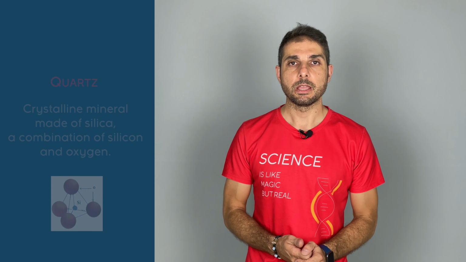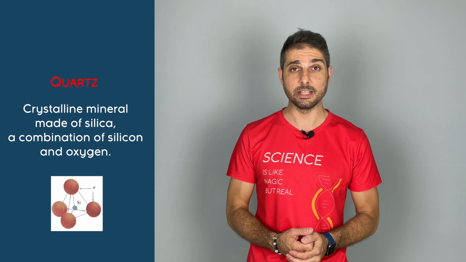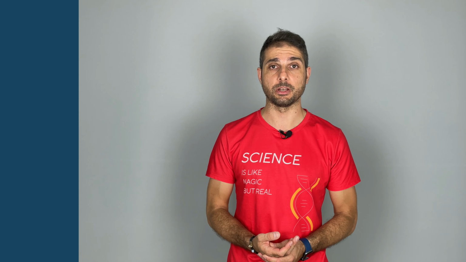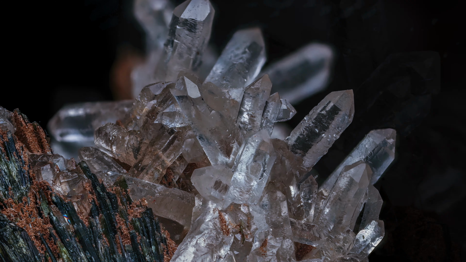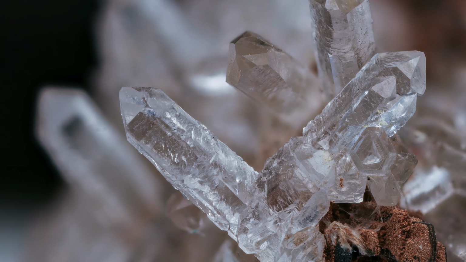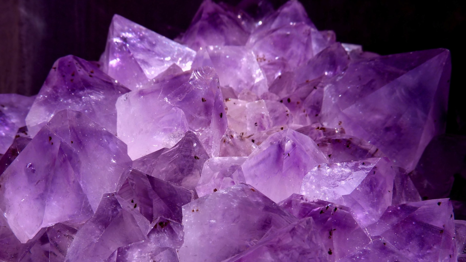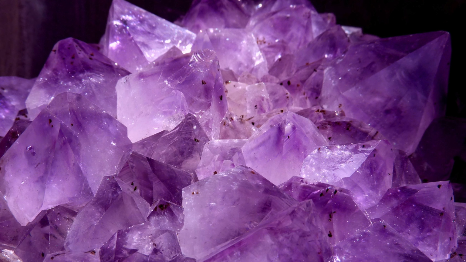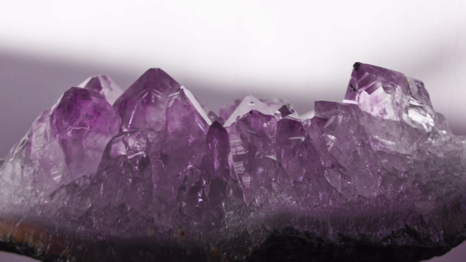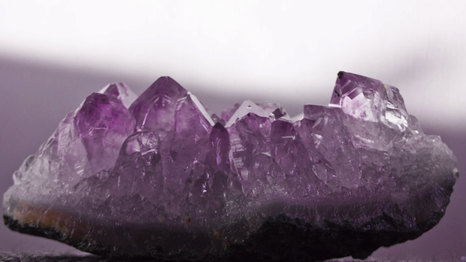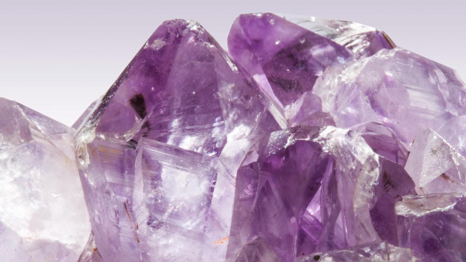Quartz, for example, is made of silica, a molecule that has 1 atom of silicon and 2 of oxygen. When pure, meaning when there are no impurities in the crystal lattice, quartz is colorless, almost like ice. When impurities occur though, we have a beautiful variety of colors, like for example the amethyst, a beautiful variety of quartz that, thanks to iron and other metal impurities, gets a particularly purple color.